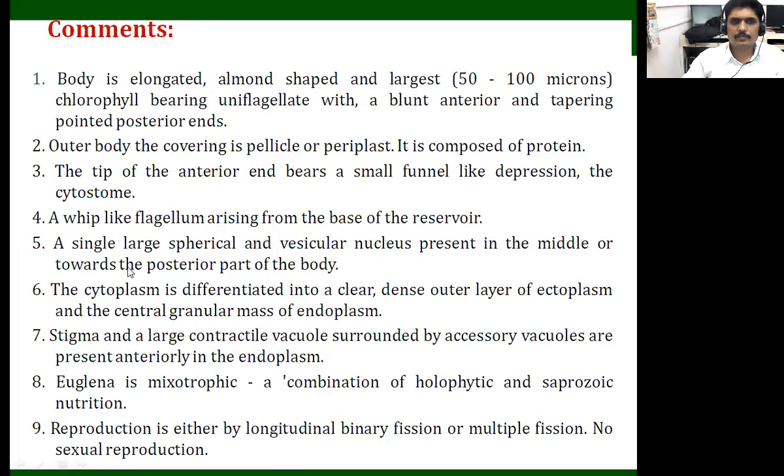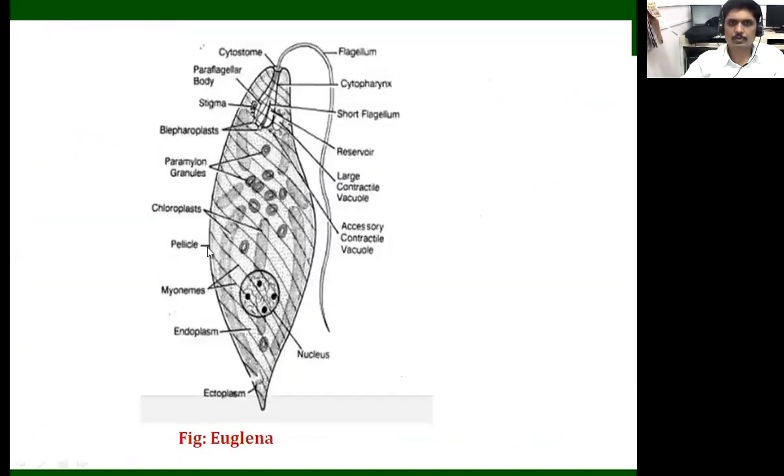Next, we should know that a single large spherical and vesicular nucleus is present in the middle, towards the posterior part of the body. This is another important character. In Euglena, the nucleus is present toward the posterior end, and it is a large nucleus.